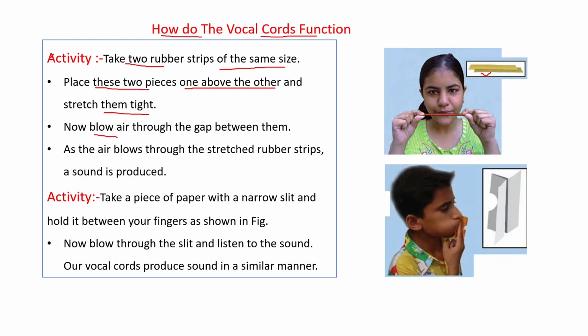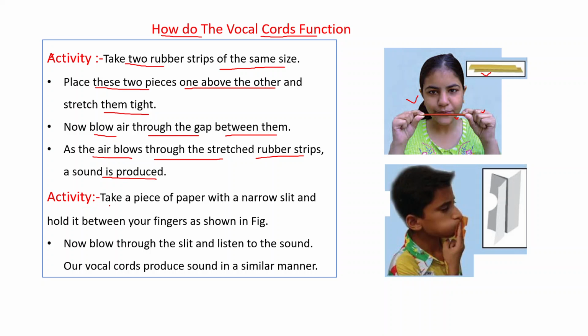Now blow air through the gap between them. As the air blows through the stretched rubber strips, a sound is produced. See this diagram? These are the two pieces of rubber strips, one above the other. This girl makes them tight and blows air, and then sound is produced.